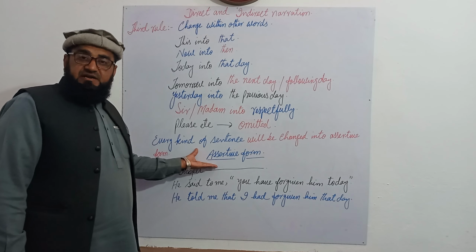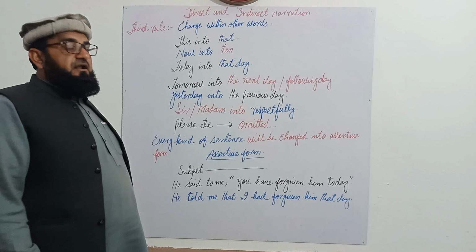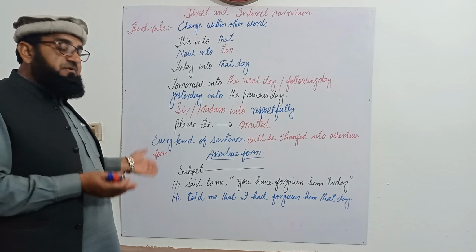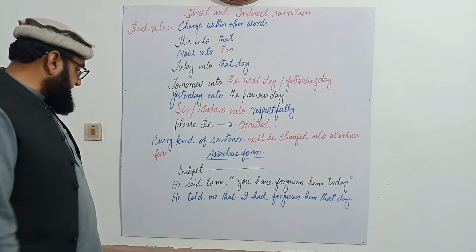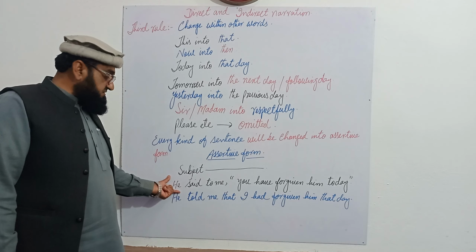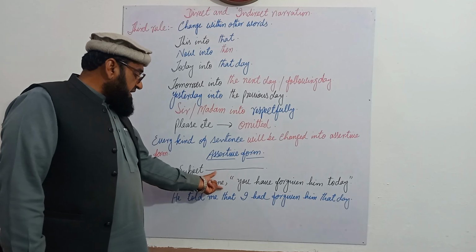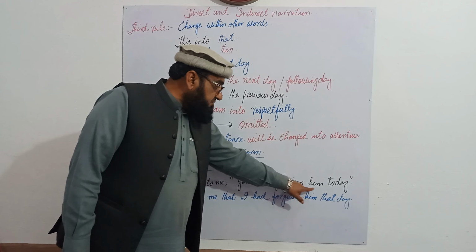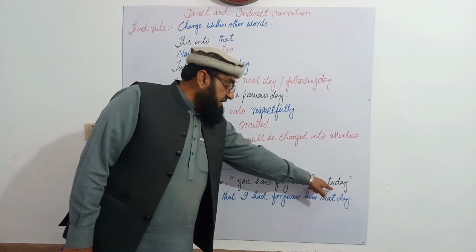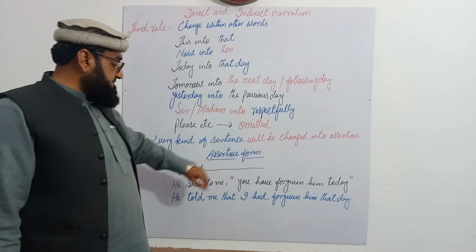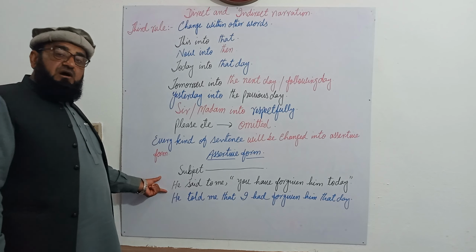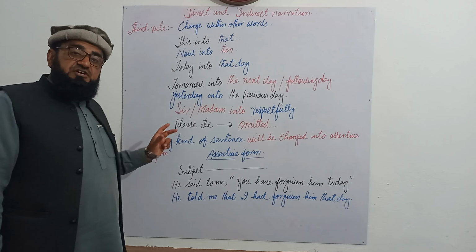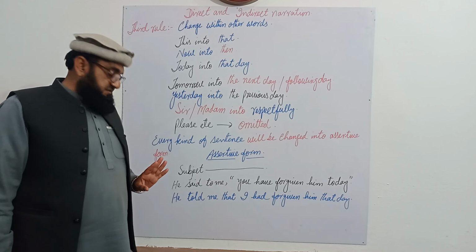So the first kind is assertive sentences. Now I am going to show how we change an assertive sentence from direct into an indirect statement. For example, we have a sentence: He said to me, "You have forgiven him today." Today will be changed into other words. Just see all the changes within the rules that will be applicable on this sentence.